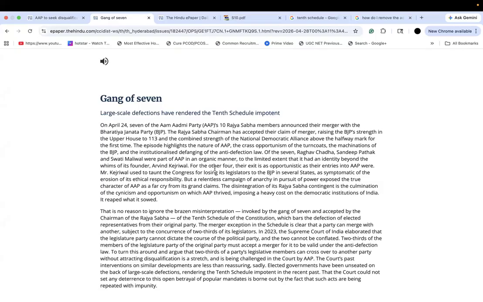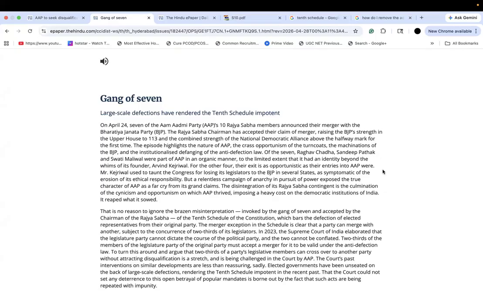And then, further, for the other four, their exit is as opportunistic as their entries into AAP were. He doesn't have much regard for the other four and calls them opportunistic. So you see here that this article is an interpretation of the news, correct? The author began by giving you a clear understanding of what exactly was the news.